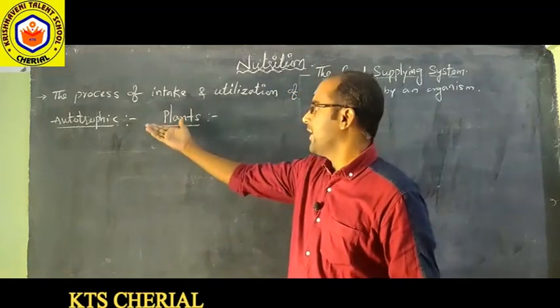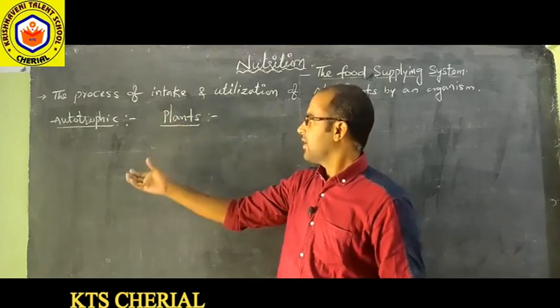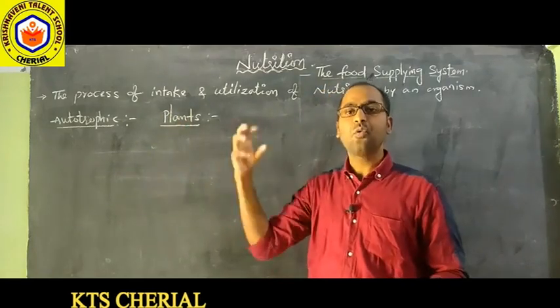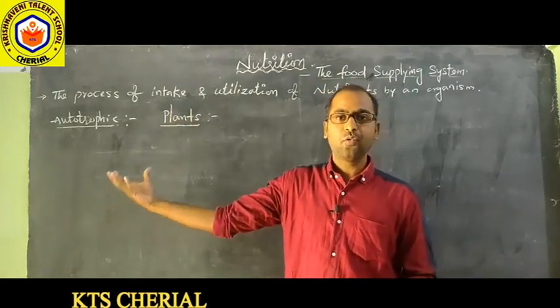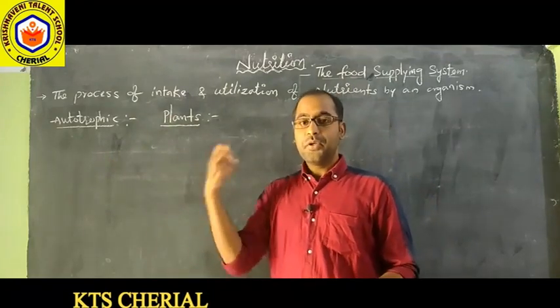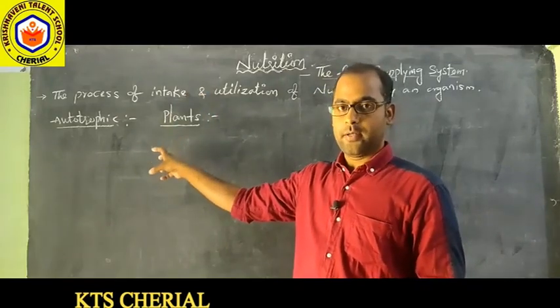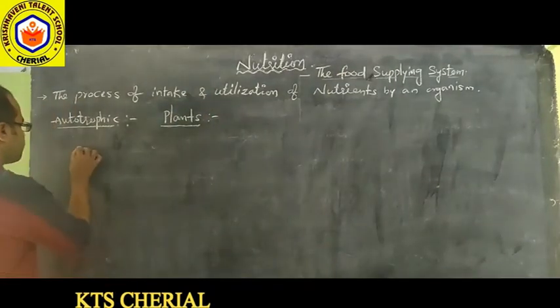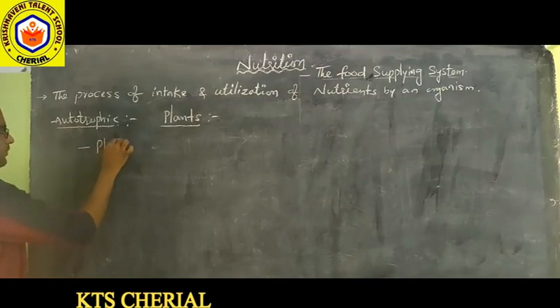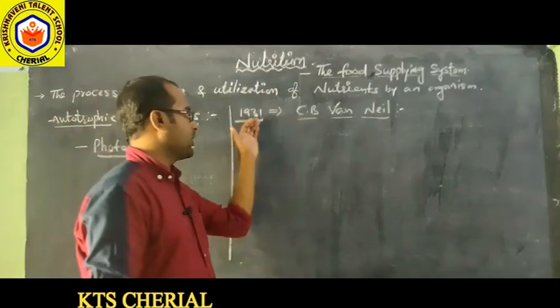So here we need nutrients for our survival. What about the nutrition of the plants? We are saying that they produce the food. How do they produce the food? What are the nutrients and raw materials that they require? They follow a process called photosynthesis. C.B. Van Niel was a scientist in 1931.